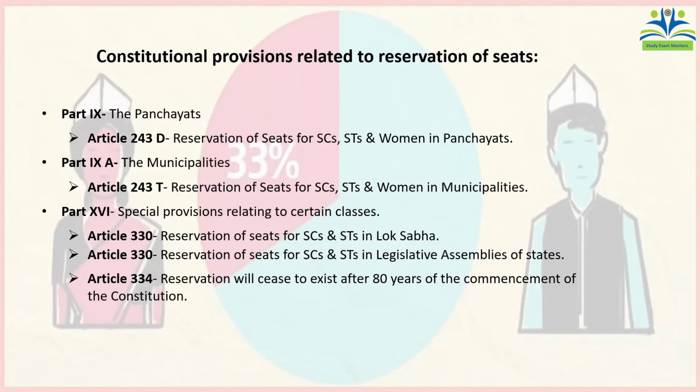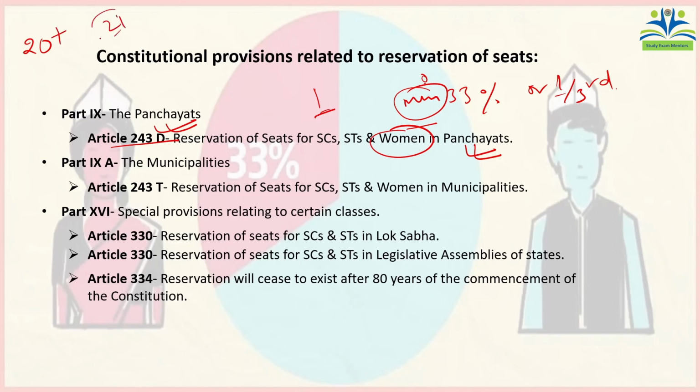Now let us see various constitutional provisions which are related to reservation in our constitution. See, Article 243 gives reservation to women. What does this article say? That a minimum of 33%, or 1/3, of representatives in the panchayat should be women. Okay, it says minimum. More than 20 states, I think it's 21 states, in their Panchayati Raj Acts, have 50% reservation for women in panchayats.